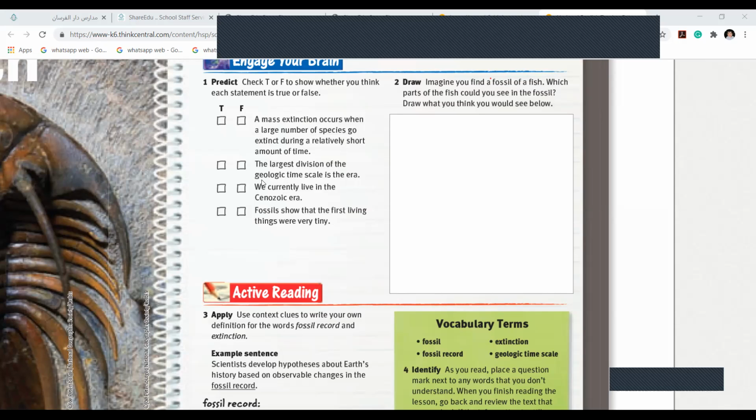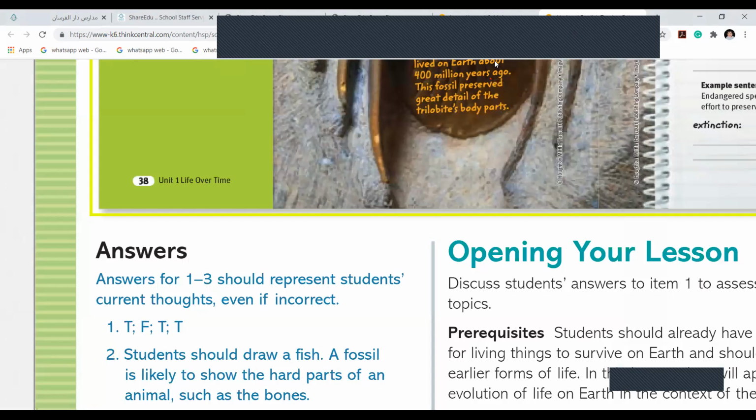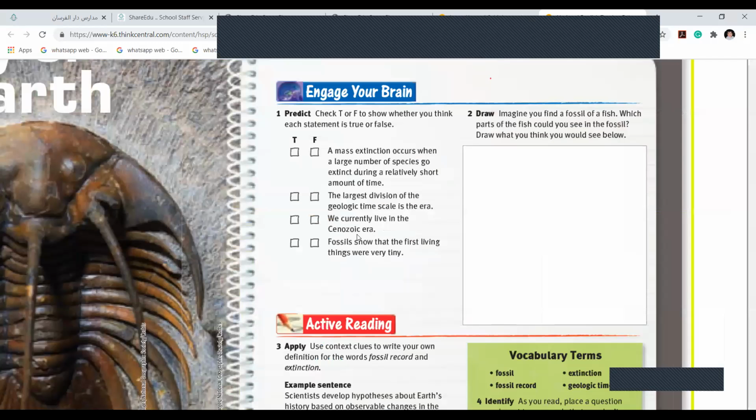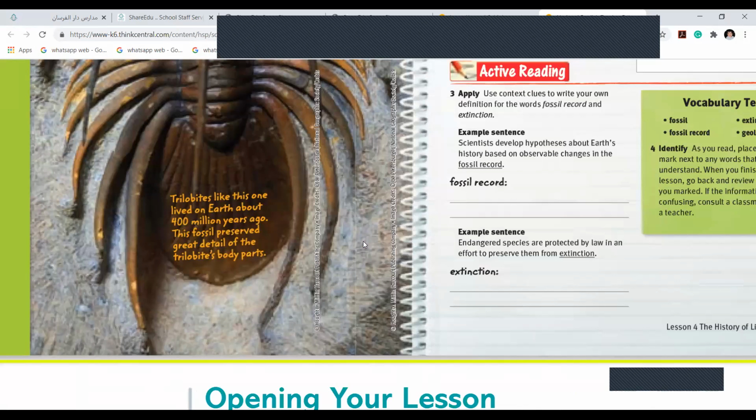The largest division of the geologic time scale is the era. Is it true or false? We call it an era. Yeah, it's true. We currently live in the Cenozoic era. Do you remember? Is it true or no? Yes, we are staying in Cenozoic, because the others were, you remember, Mesozoic and Paleozoic. We are staying in the Cenozoic era. It's true. See, the third one is true. And then again, the fourth one is true.